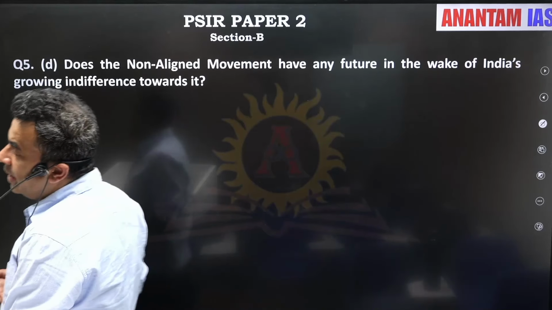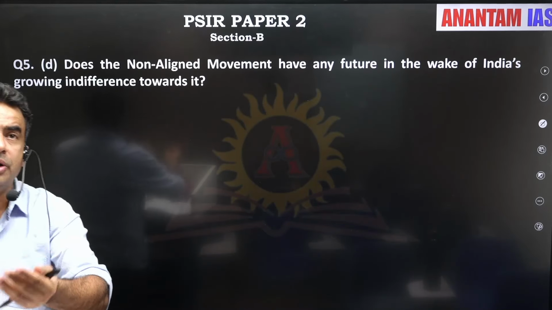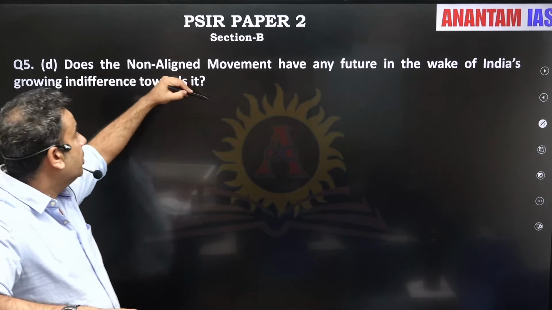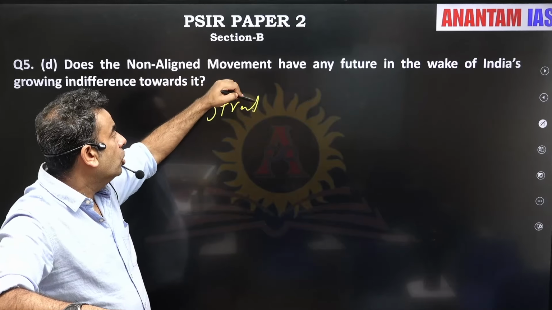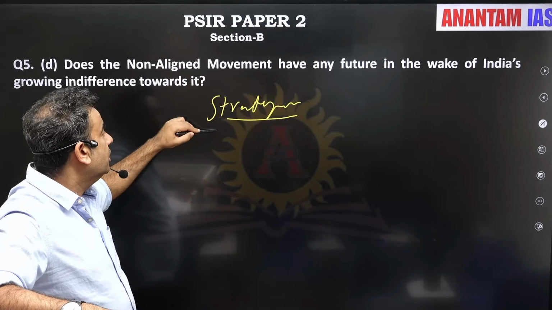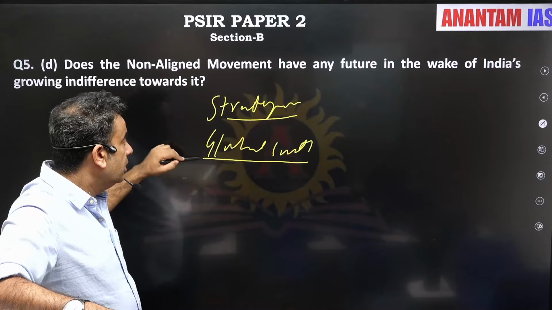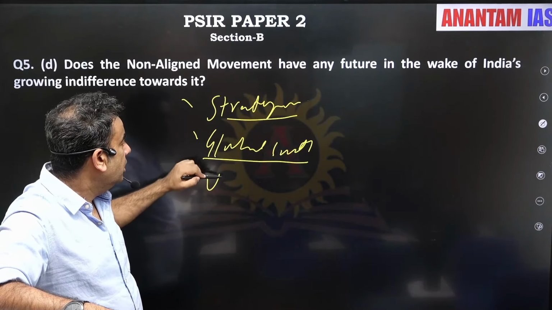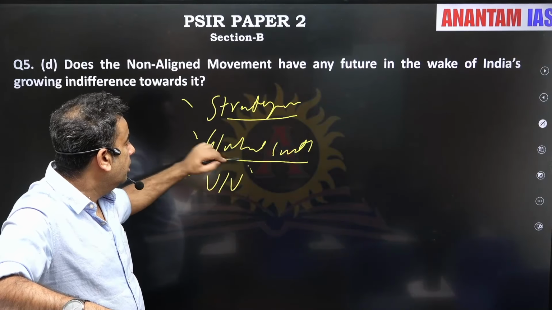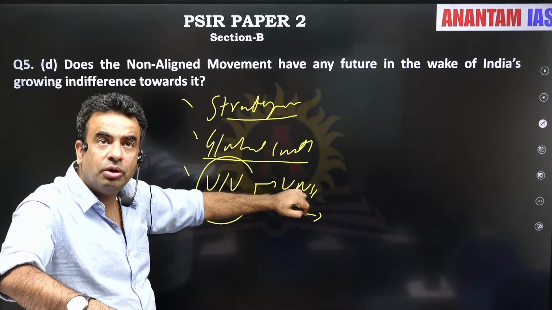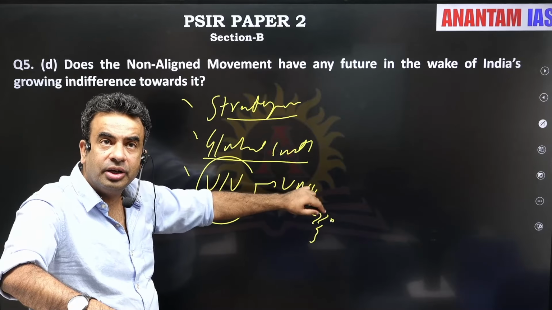PM Modi has addressed the virtual summit of NAM. Okay, NAM is a way to protect our strategic autonomy. NAM is a way to assert our leadership in the Global South. NAM is a way to assert pressure in UN for our permanent membership in UNSC, as we need the support of two-thirds members in the General Assembly.